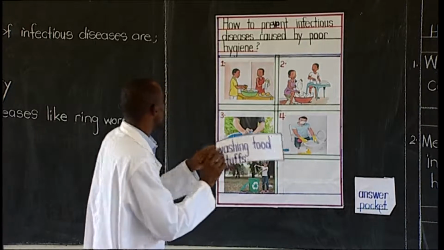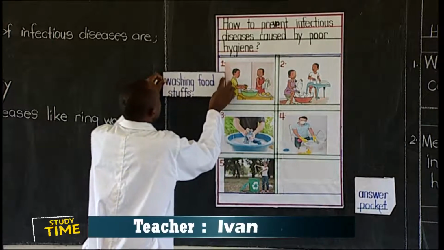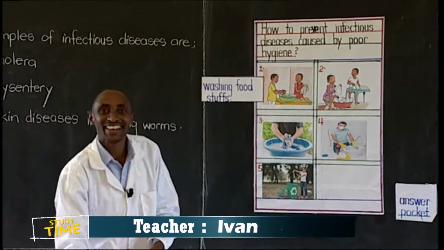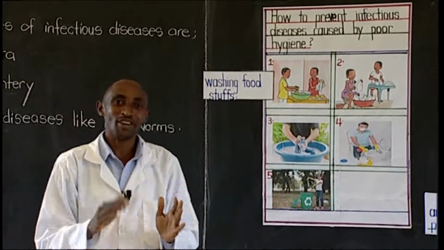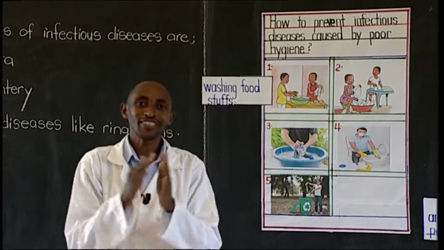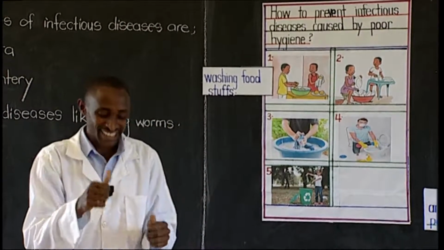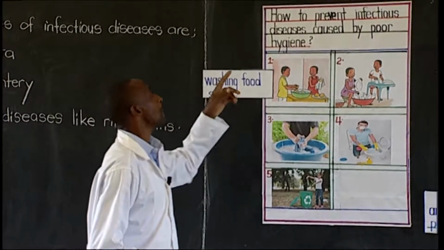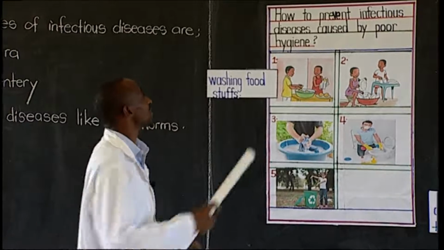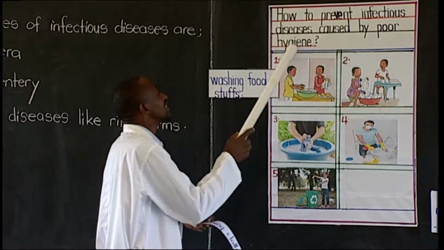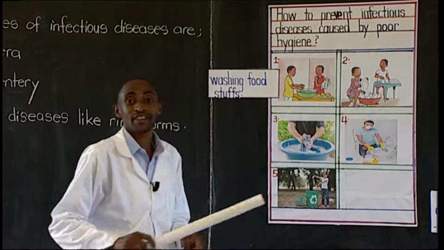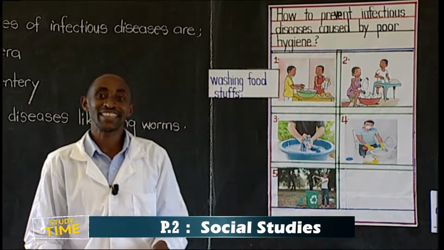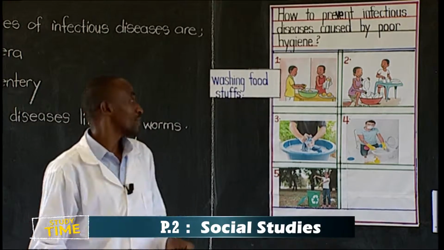Washing foodstuffs. That is very nice. We should clap for that person. Clap for him. 1, 2, 3, we go. Good. That is our way of preventing the infectious diseases caused by poor hygiene. You wash the foodstuffs before eating and cooking.